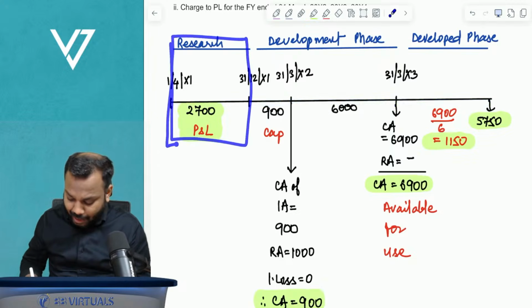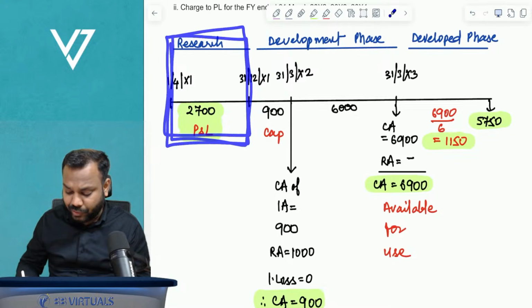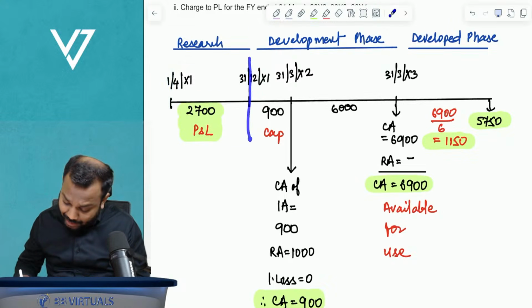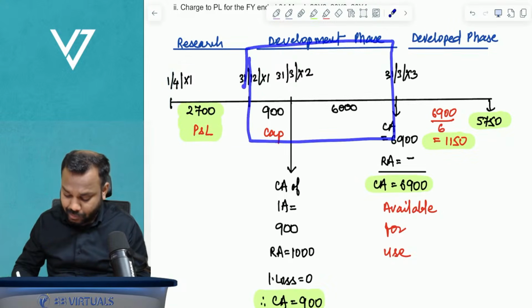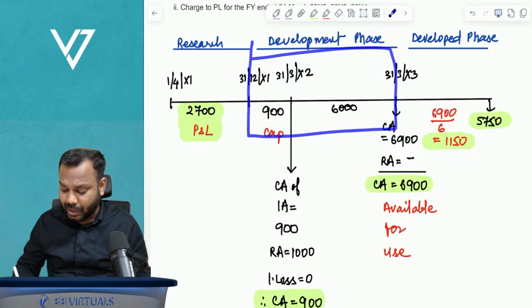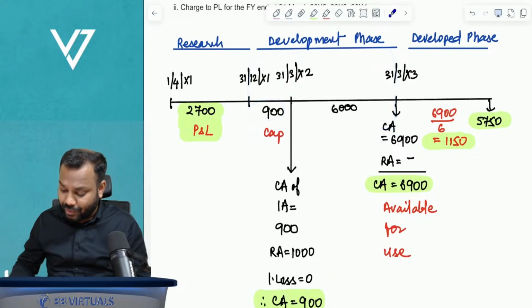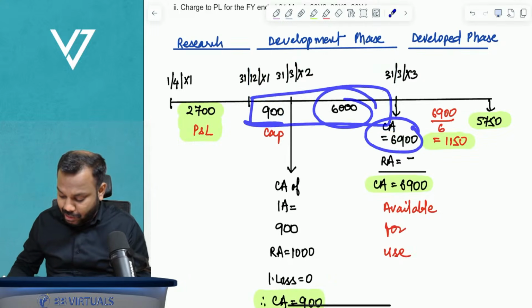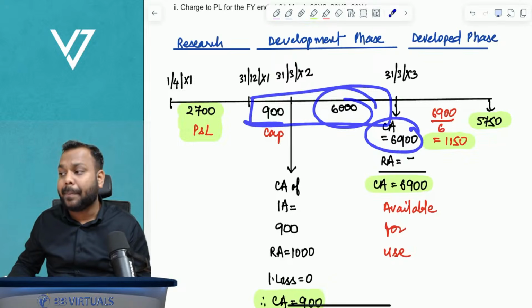So whatever amount is incurred in the research phase, we expense off to P&L. This is the development phase. Whatever amount that we incurred, we capitalized it. So what is the total amount incurred? 6,900.